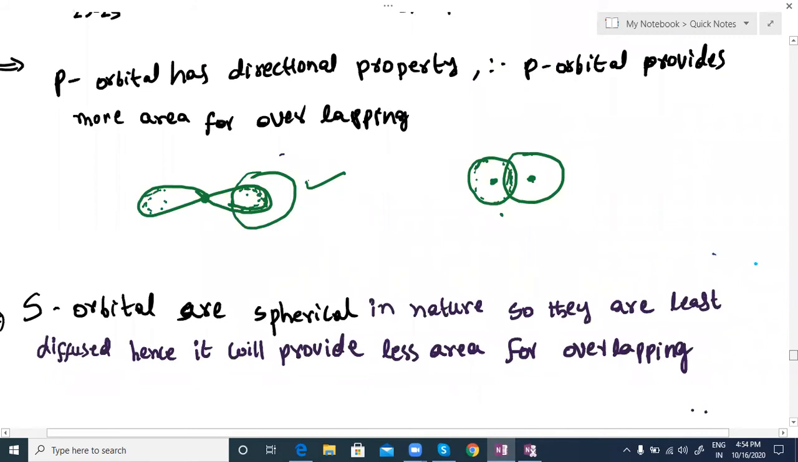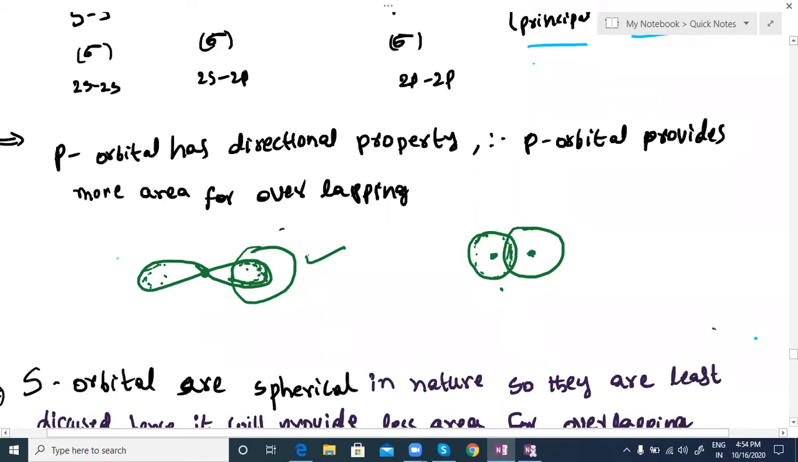Why does a p orbital have maximum overlapping with a p orbital? The p orbital has a directional property, which provides more area for overlapping. Directional property means they are present along the axis: Px, Py, Pz. These orbitals are present along the axes, and that is the directional character. But the s orbital is spherical in shape. They don't have any direction, so they are symmetric in nature, equal in all directions. When we take the p orbital, more area is there for overlapping, because the electron cloud in this place is more, so that area is used for overlapping.